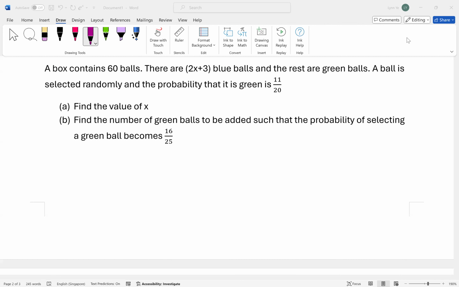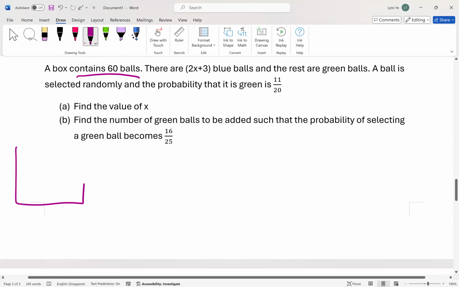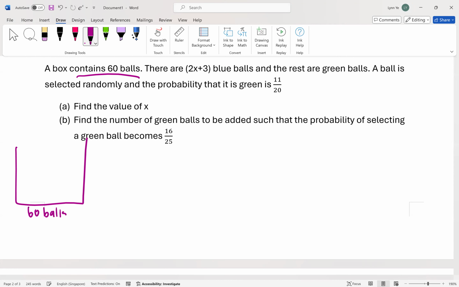Okay, so right now let's go. Now, what did the question say? The box contains 60 balls. So I just draw a box. Contain 60 balls means total 60 balls right here. I think that's probably what they meant. Okay, so they say that we have two different colors. What are the two different colors that we have?